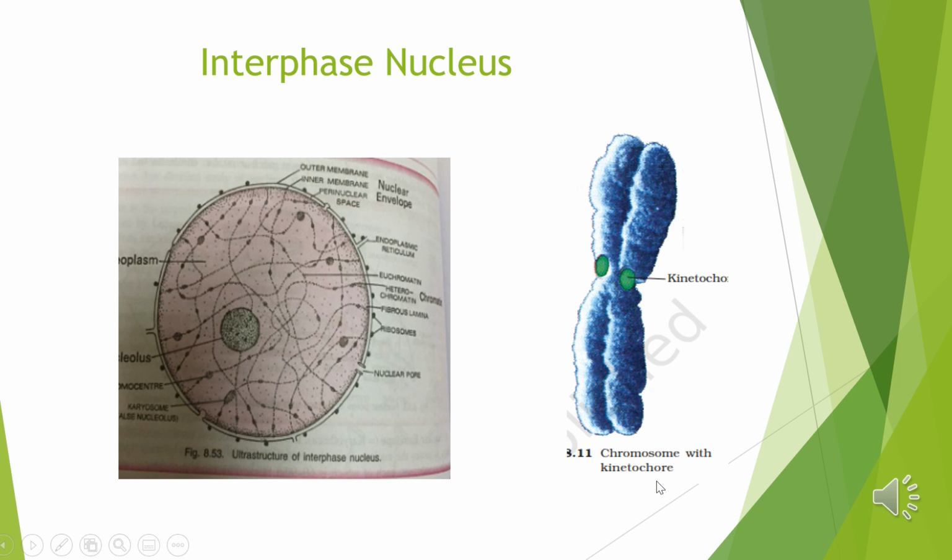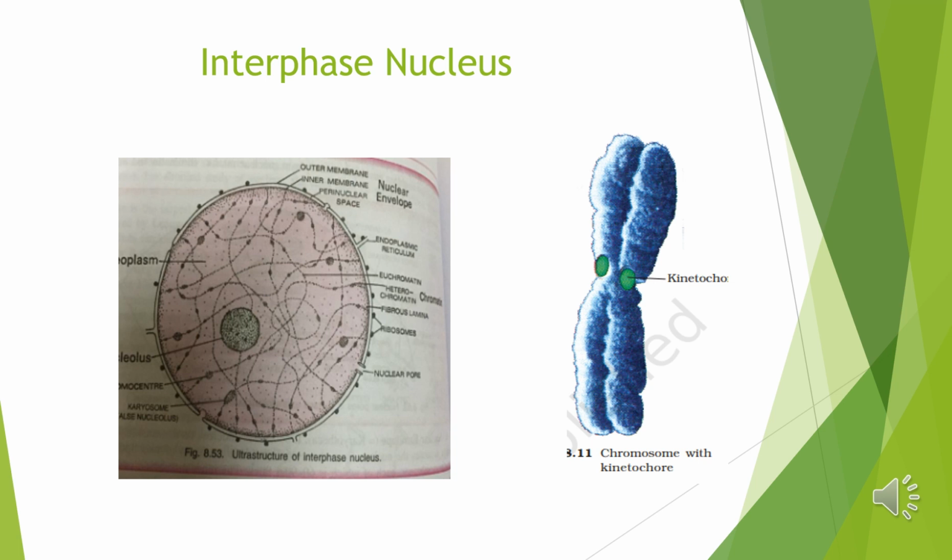So in this slide, we can see that interphase nucleus has loose and indistinct network of nucleoprotein fibers called chromatin. But during different stages of cell division, cells show structured chromosomes in place of nucleus. Chromatin contains DNA and some basic proteins called histones.